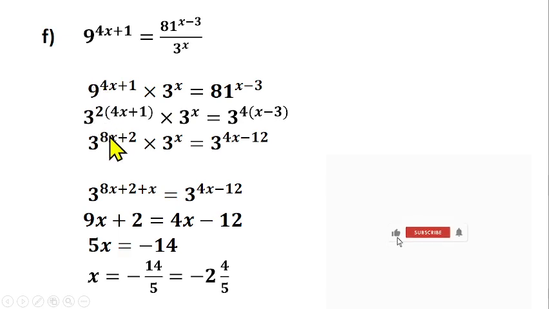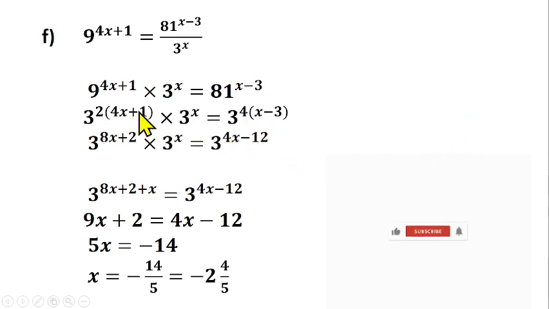Then into bracket 4s plus 1 times 3 raised to power s. You can change this 81 to index form, so that gives us 3 raised to power 4 into s minus 3. Because 3 raised to power 4 is 81. 3 times 3 times 3 times 3 in 4 places will give us 81.